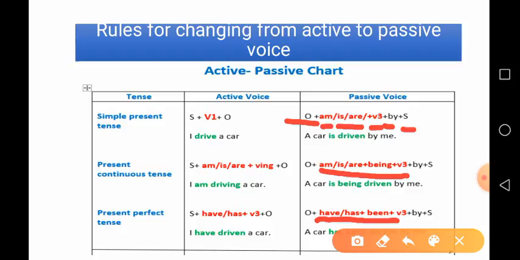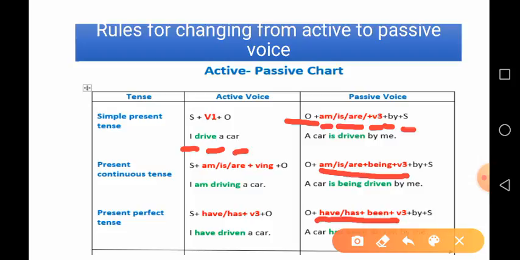Example of simple present tense. Here, I drive a car. Here, I is the subject, drive is the verb, and a car is the object. So, I drive a car. Because of drive, the first form of the verb, the sentence is written in the simple present tense form.